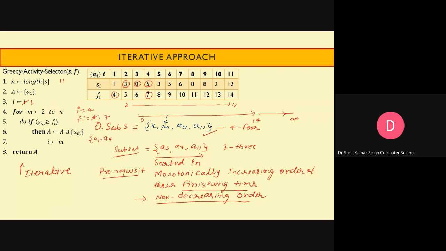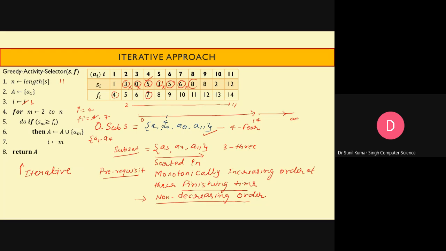Now look at, for m is equal to 5, Sm is 3. So here, is 3 greater than or equal to 7? No, so you cannot schedule this activity. We have scheduled this one. You cannot schedule this activity, so let's put the cross mark. Now look at A6. Compare with the finishing time of A4, I mean F4. Is it greater? No, it cannot be scheduled. Now check the next activity. It cannot be scheduled because 6 is smaller than 7.